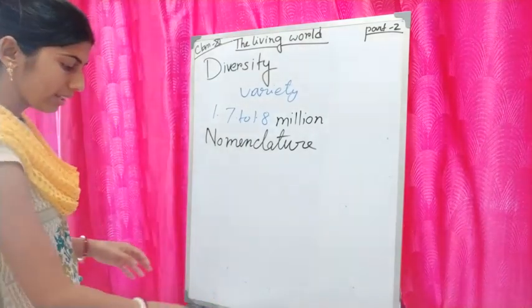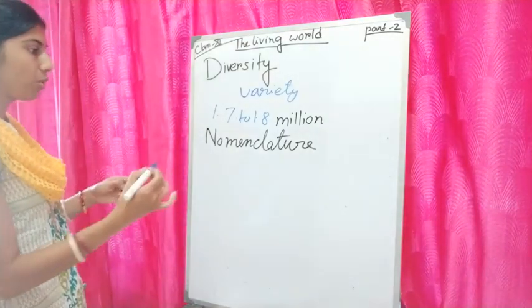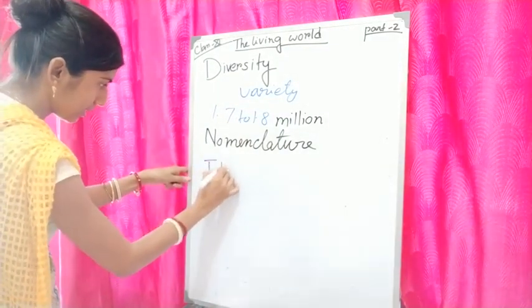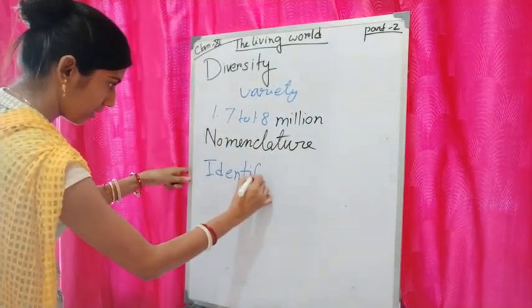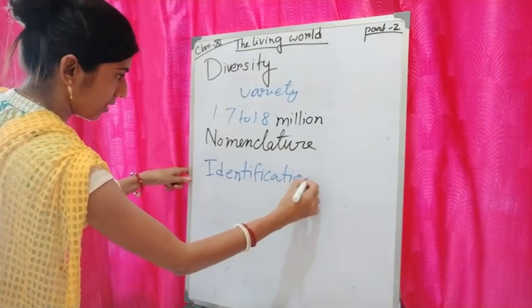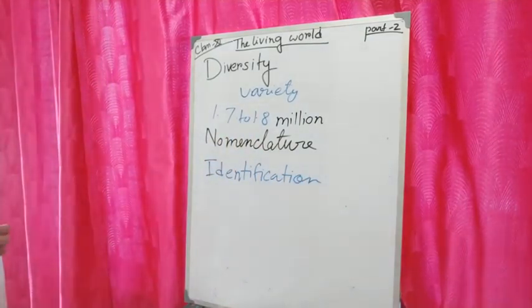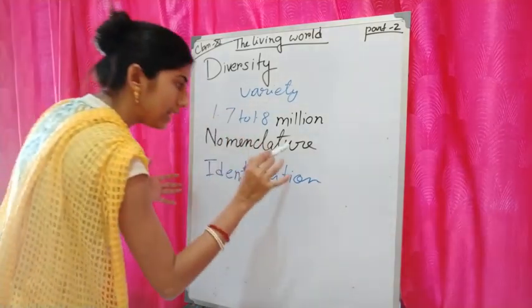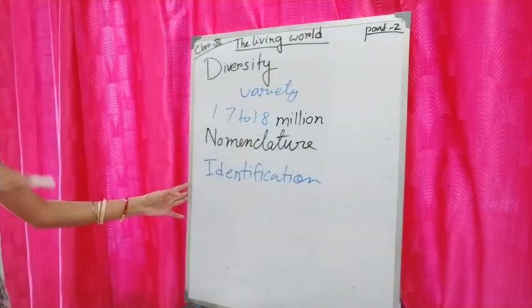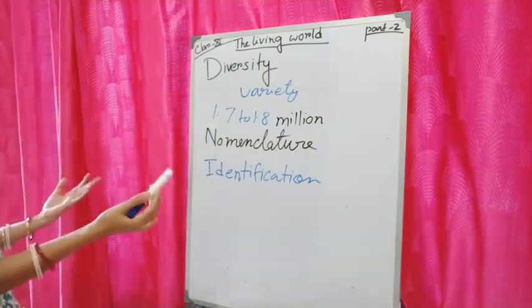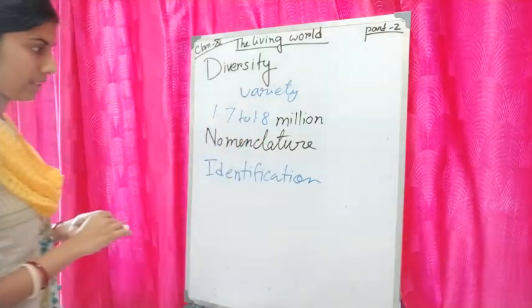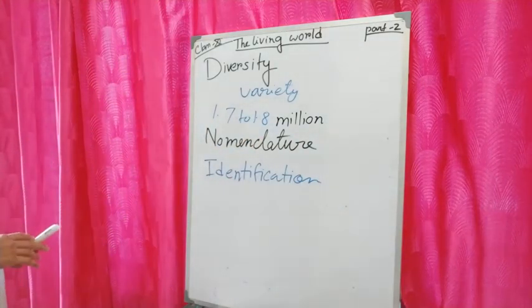Next we will know another term. I have written another term, that is identification. What is identification? First we came to know what nomenclature is. Nomenclature is possible only when the organisms are described correctly.